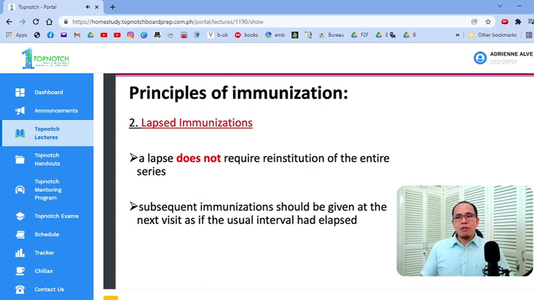So pag 1 year old na, do not give rotavirus anymore. For example, Hib and pneumococcal vaccine, it's only routinely given up to the age of 5. 5 years and above, hindi na siya routinely given.